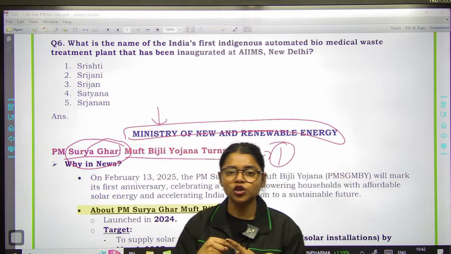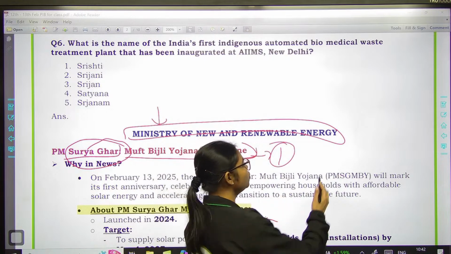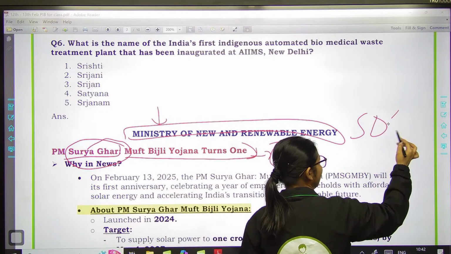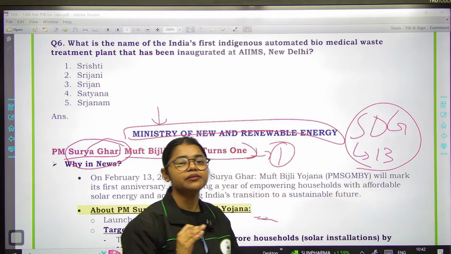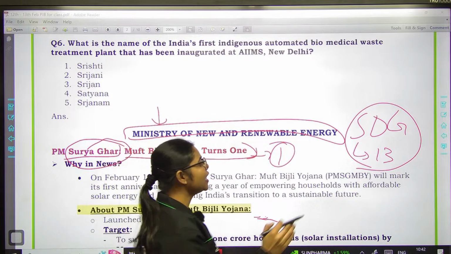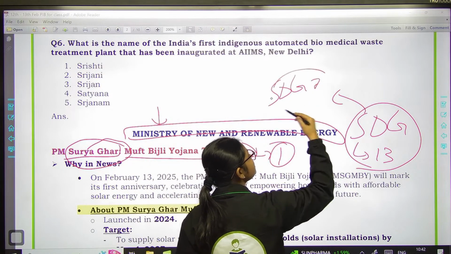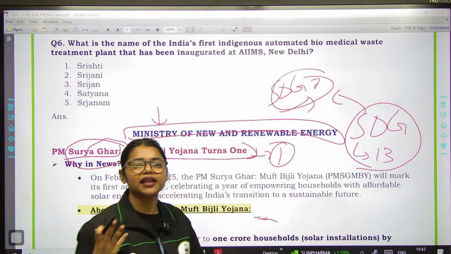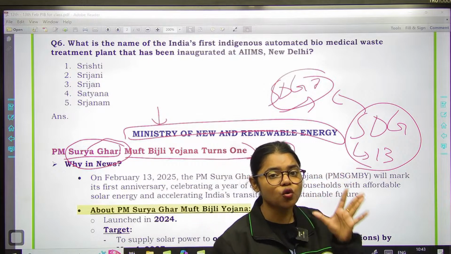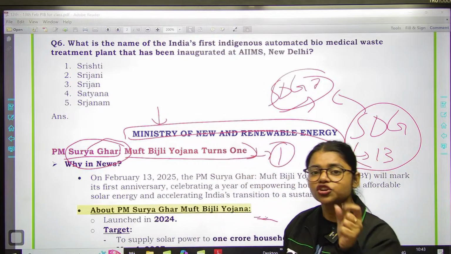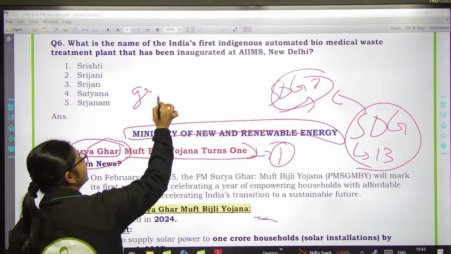But why do we want to promote solar energy? Because it is a renewable energy, and as you all know, we have Sustainable Development Goal number 13, which talks about climate action, right? Then we have Sustainable Development Goal number 7, which talks about clean and affordable energy. So to achieve these two targets, the government is focusing so much on renewable energy, because renewable energy is a greener energy, right? It's a green energy.